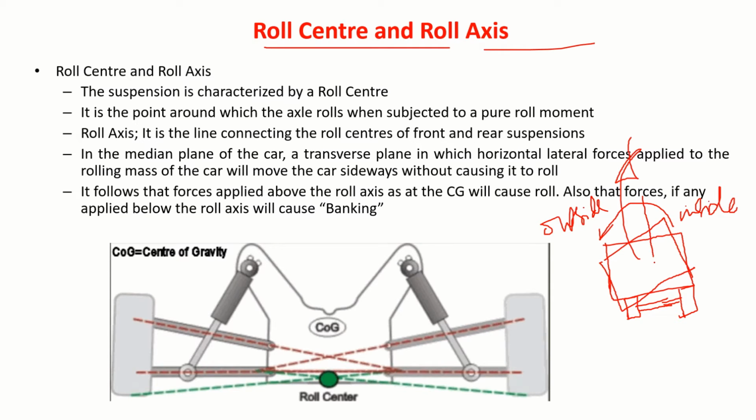So if this is the initial position, and now this is the center line, you draw this way. So this is what you call a roll angle. It rolls. It rolls about a particular center. That center we call the roll center.